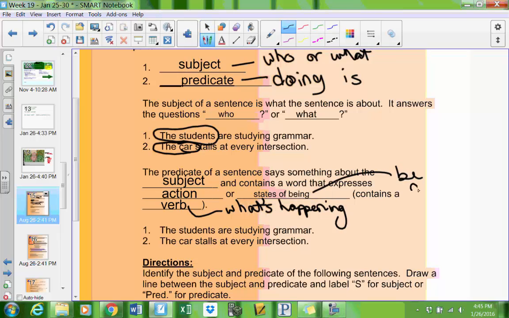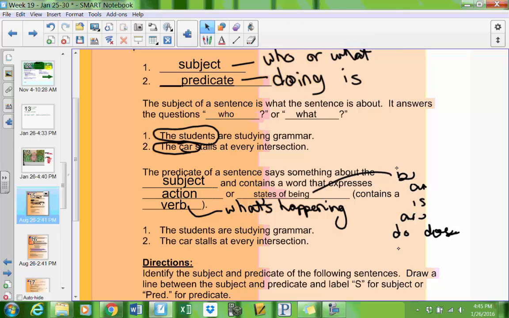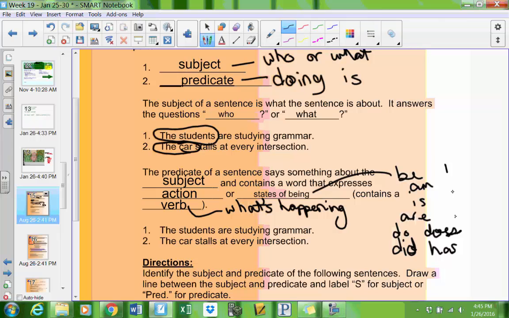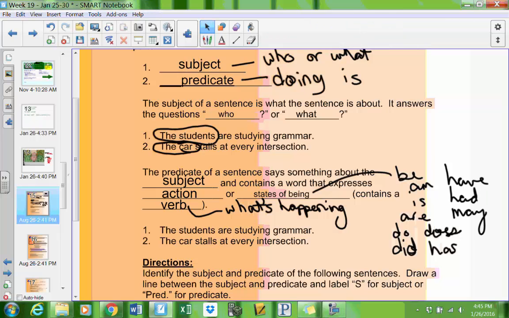Be, am, is, are, do, does, did, has, have, had, may, might, must, could, would, should, all kinds of good stuff like that.